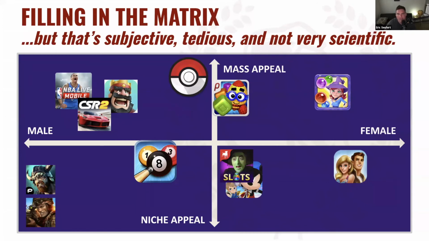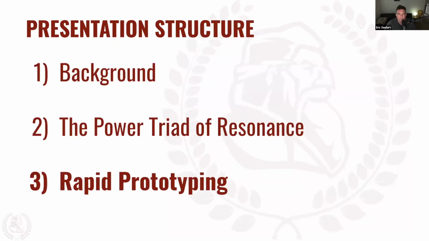And so this kind of approach, where we take this set of quadrants and just fill it in based on intuition, is not a really good approach to thinking about how to build our game to be successful, right? One that we launch now and grows into being successful, versus some of these games that are many years old, right? And that's where we get into rapid prototyping.